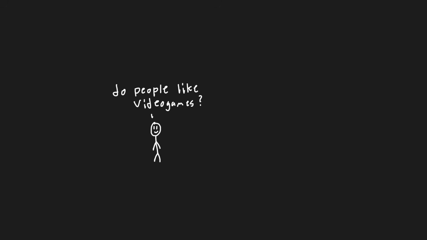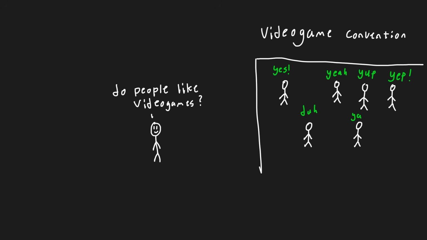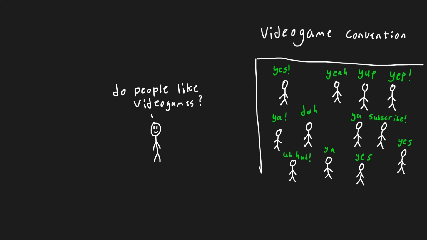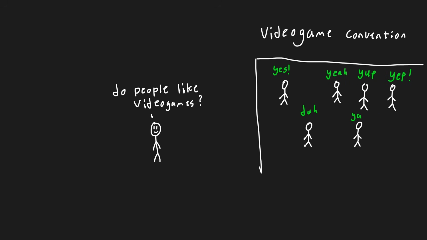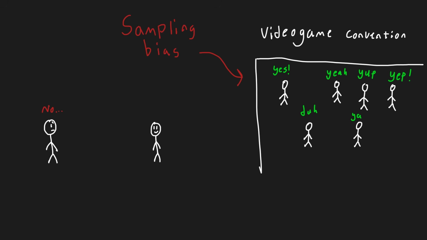Let's say we want to find out what percent of the population plays video games. It's obviously not 100%, but if you only asked people at a video game convention, you would get an answer close to 100%, regardless of if you asked 10 or 1,000. This is an extreme example, but this is where that sneaky culprit comes in, sampling bias. And this has happened in real life as well.